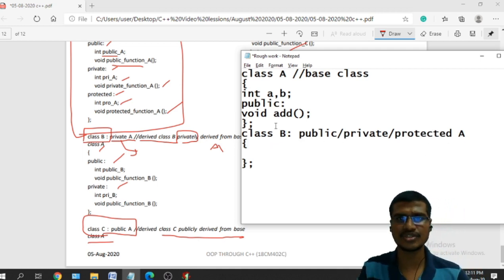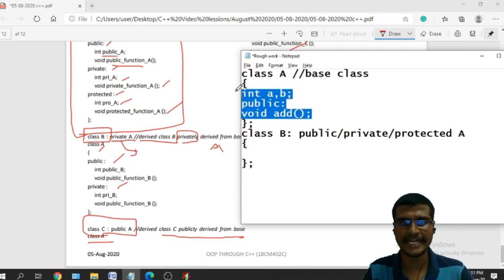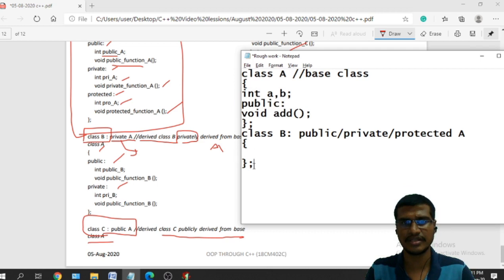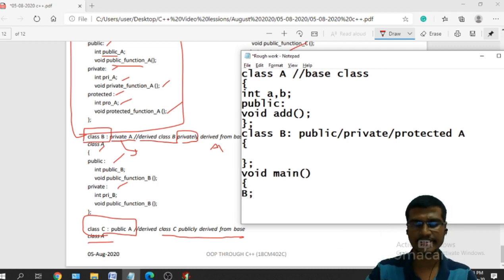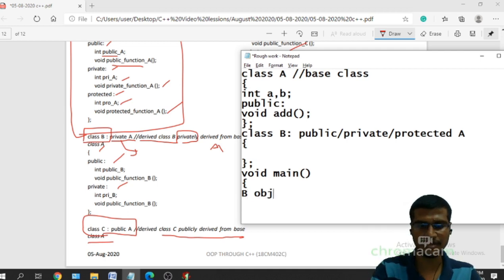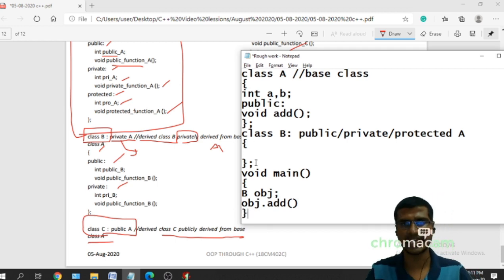Okay, so the data members that are there inside this class A will be coming into this one, so that I can easily create the object for this base class. No need to create the object for the base class. I can directly create the object for this derived class, like B obj, and I can easily access this add method. So no need to define this method inside this class B.